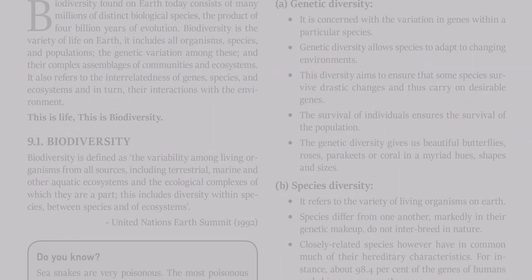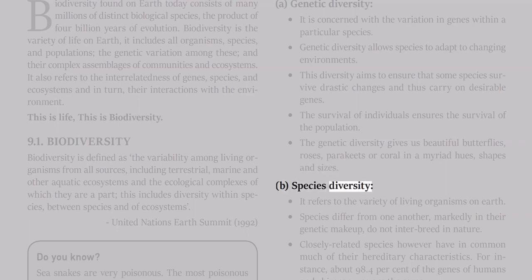A. Genetic diversity. It is concerned with the variation in genes within a particular species. Genetic diversity allows species to adapt to changing environments. This diversity aims to ensure that some species survive drastic changes and thus carry on desirable genes. The survival of individuals ensures the survival of the population. The genetic diversity gives us beautiful butterflies, roses, parakeets, or coral in a myriad hues, shapes, and sizes.